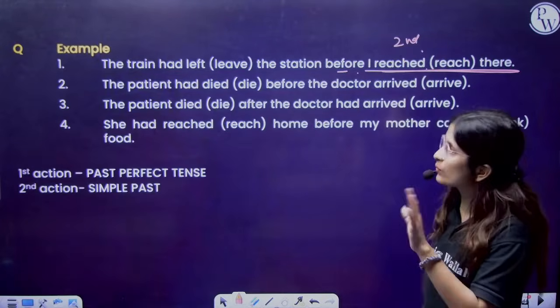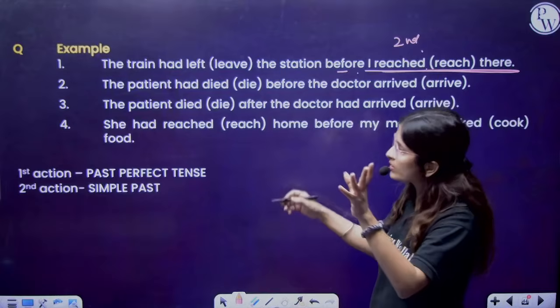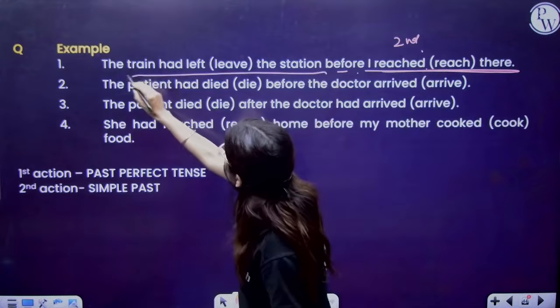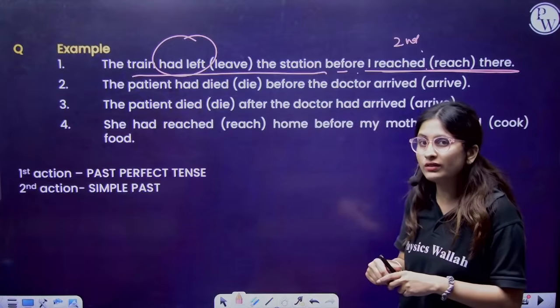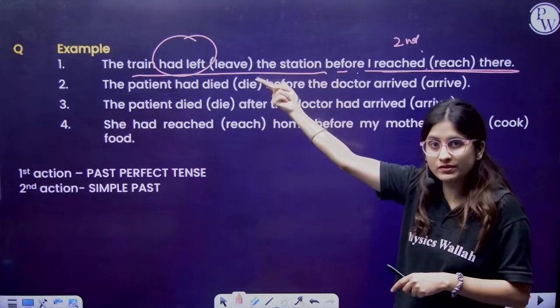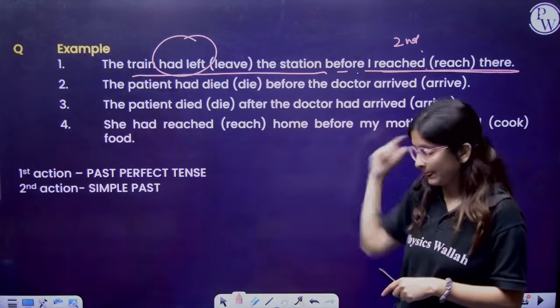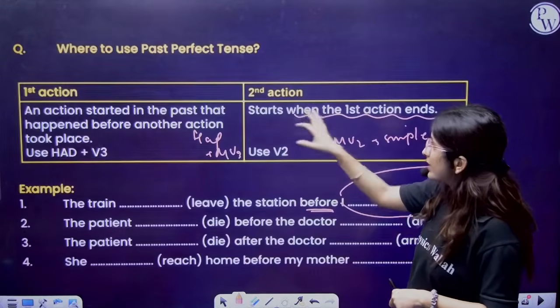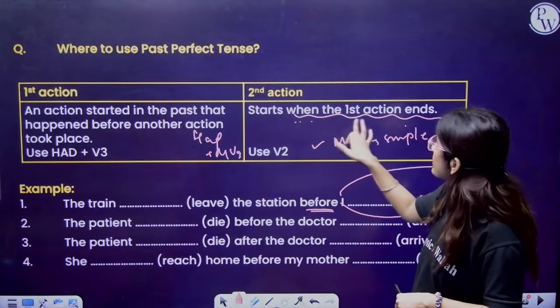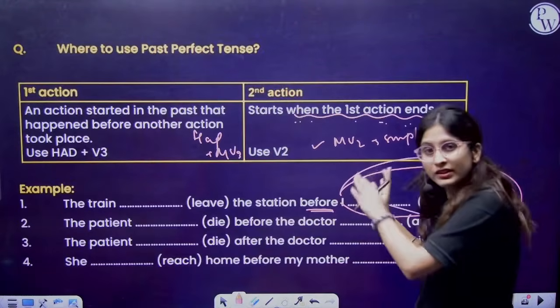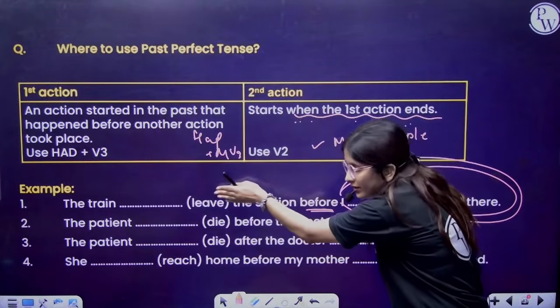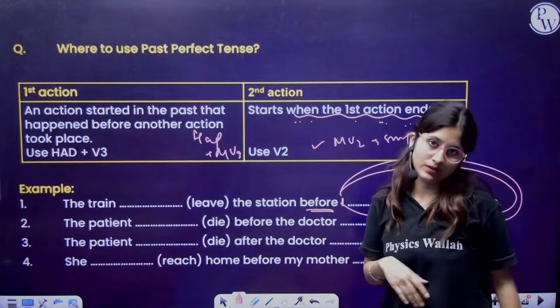The first action was always in the perfect one: the train had left. Now the second action was after completion of the first action, that is simple. That only I am talking about now. The first action is this, and the first action will be in the perfect one.